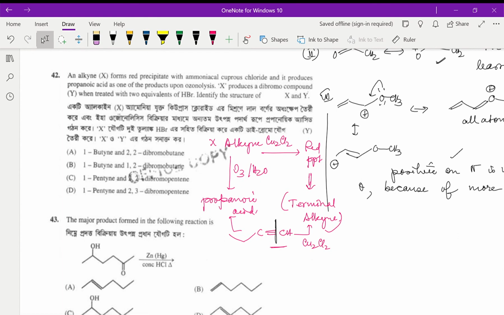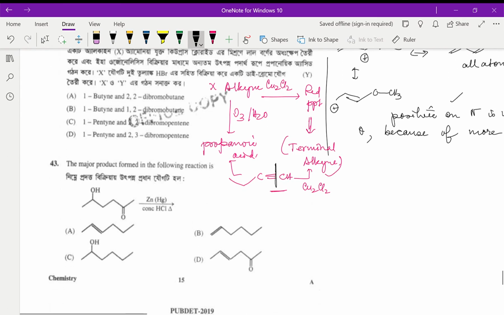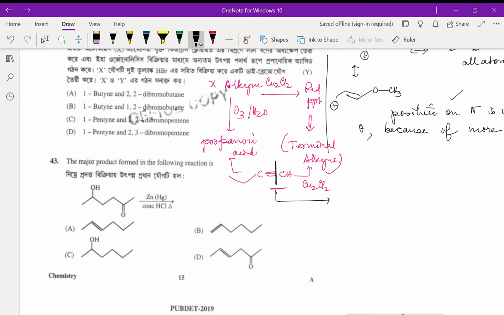And again it is saying X produces a dibromo compound Y when treated with 2 equivalents of HBr. So if we are adding over here say HBr and 2 equivalents of it, what will happen initially is it will follow Markovnikov's rule, and Br will be added to the most substituted carbon, which is obviously going to be this one.